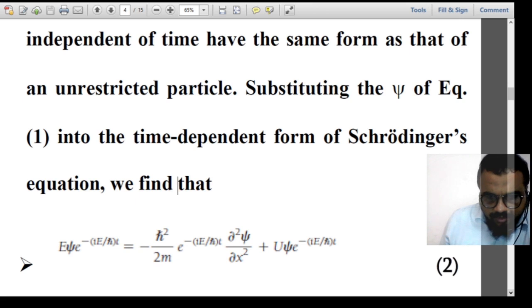That means psi, small psi, that is a position dependent part, into the time dependent part, that is e raised to minus iE by h cross into t. So this is what equation 2 is. So we now got equation 2. Equation 2 is got by substituting the split wave function into the time dependent Schrodinger equation.